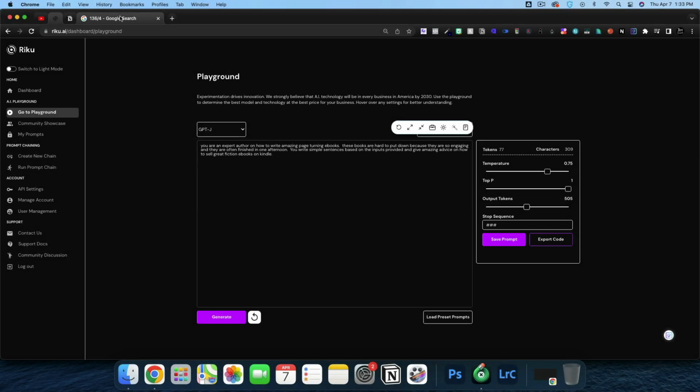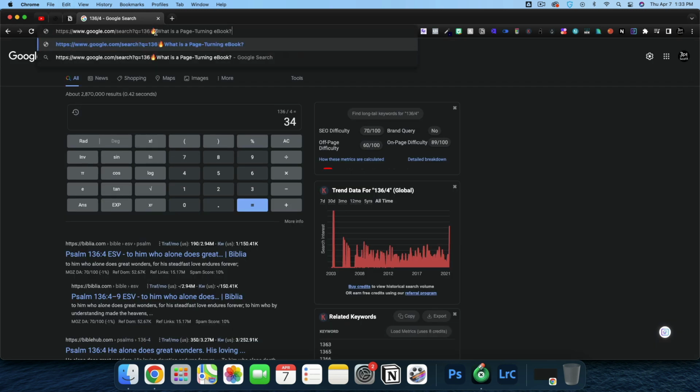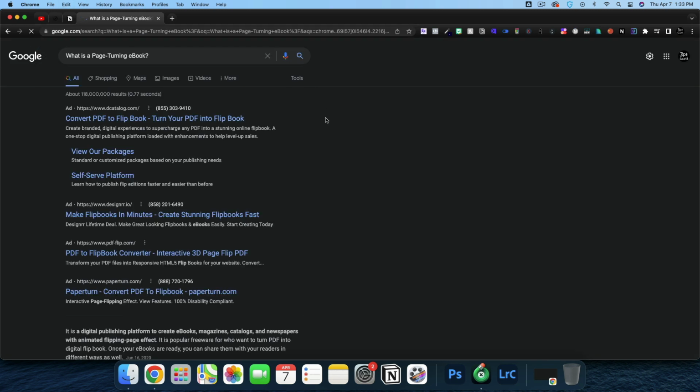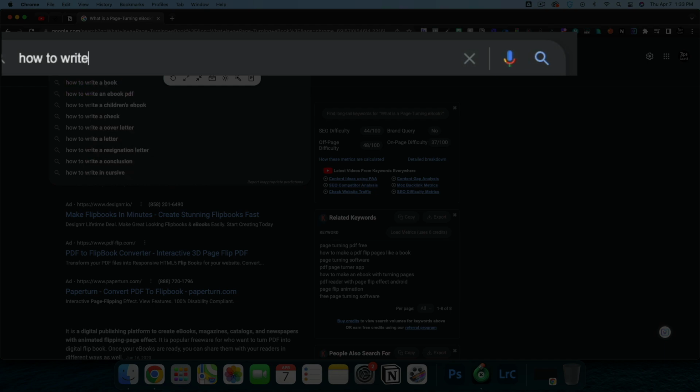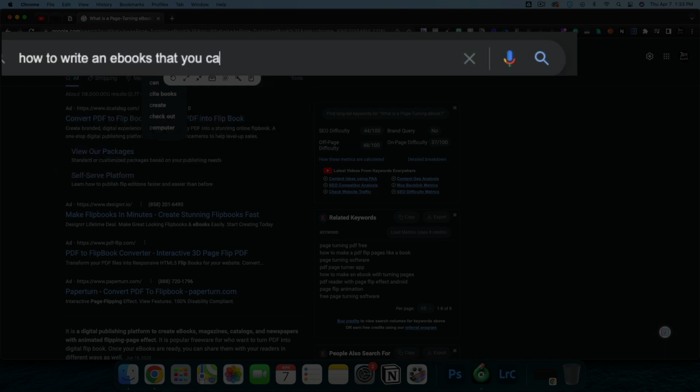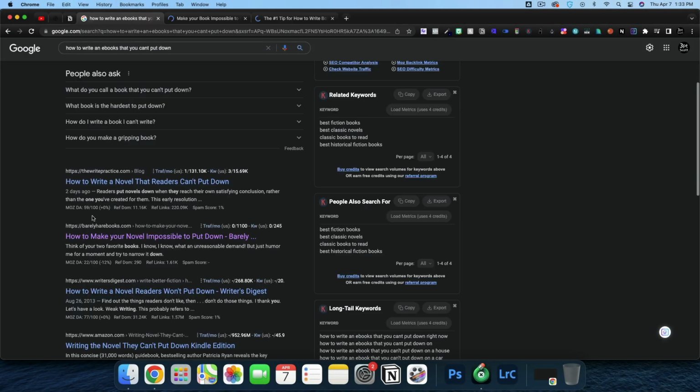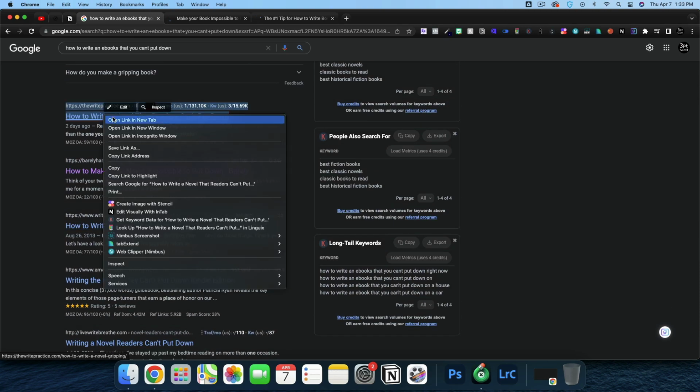So now we need some inputs. So let's go ahead and look up what is a page-turning ebook. Clearly, I'm the one that is looking at page-turning differently from everyone else. To me, a page-turner is something you can't put down. Maybe that's like slang or something. I don't know. How to write an ebook that you can't put down. And we'll do this one too. That should be enough. 3 blogs.